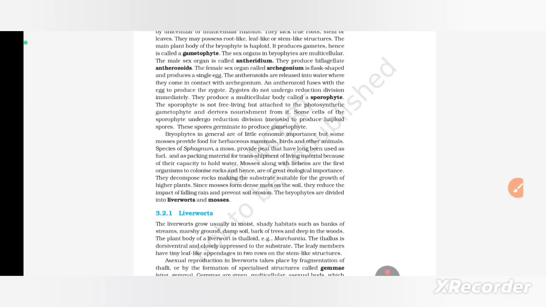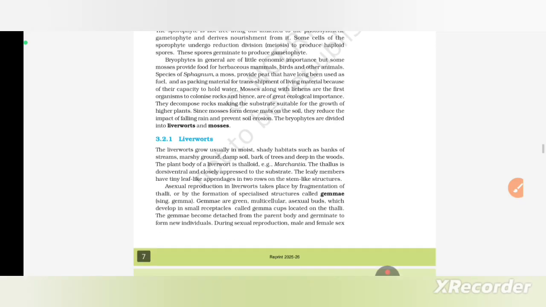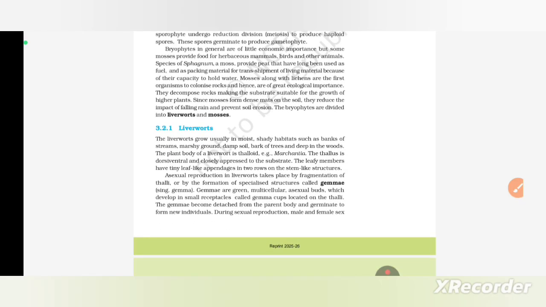Mosses, along with lichen, are the first organisms to colonize rock and hence are of great ecological importance. They decompose rock, making the substratum suitable for the growth of higher plants. Since mosses form dense mats on the soil, they reduce the impact of falling rain and prevent soil erosion. The bryophytes are divided into liverworts and mosses.